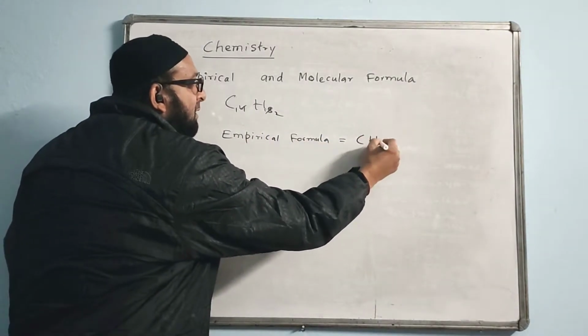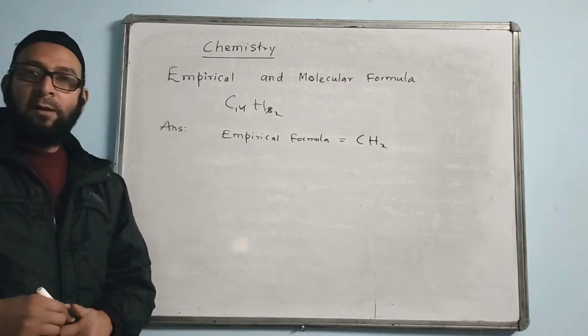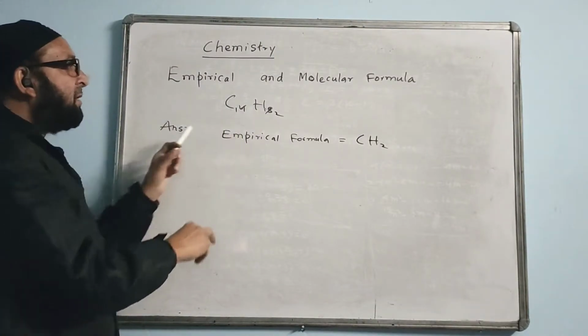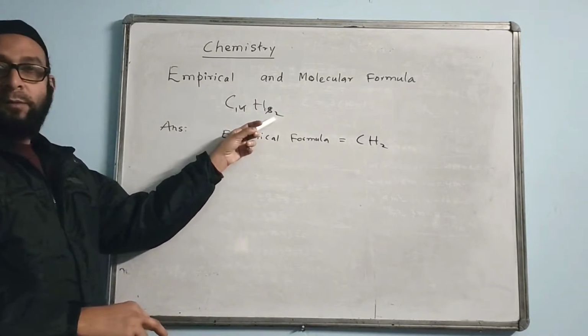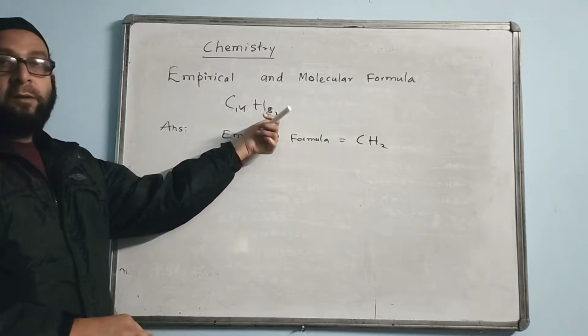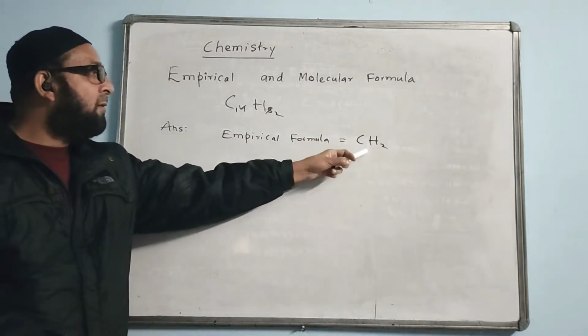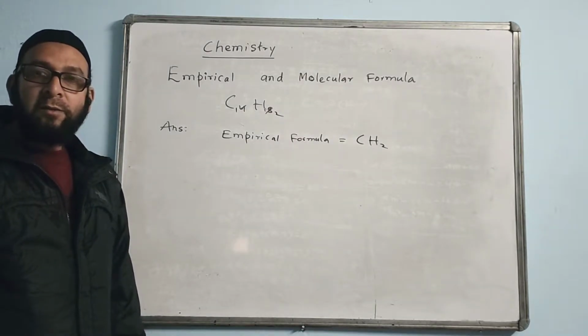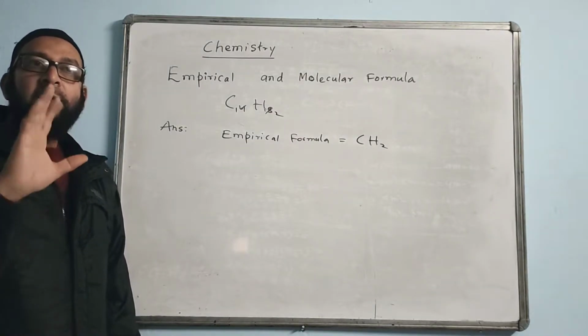We don't write the 1, so CH2 is the answer. So this type of question you can expect for 1 mark.